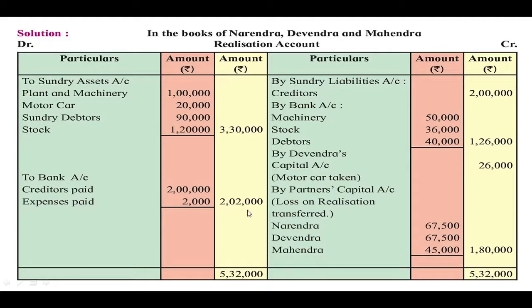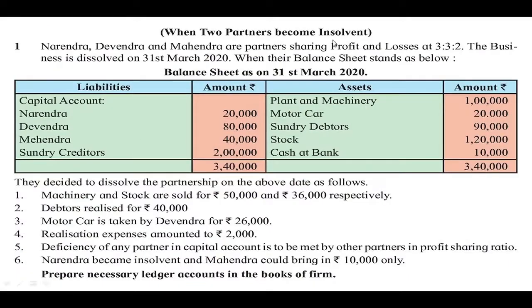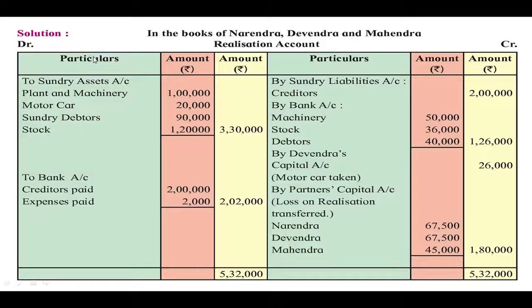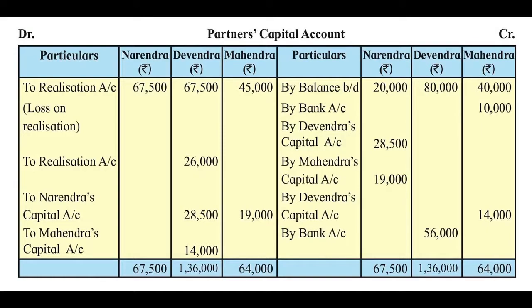So after recording all this transaction, we have to check whether the debit side or credit side total is higher. In this case, debit side total is higher than the credit side and there is a difference of rupees 1,80,000. So there is a realization loss. This loss is divided among all the partners in their profit sharing ratio, which is given in the question at the beginning, 3:3:2. So our next step is to prepare the partner's capital account.